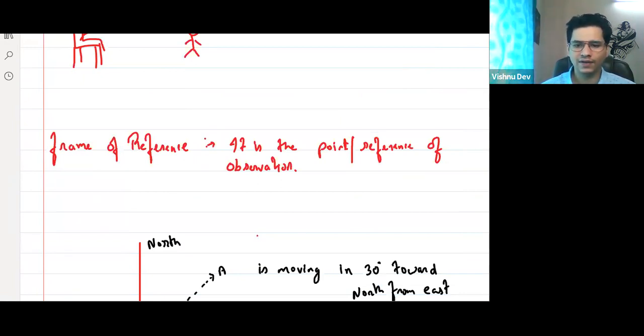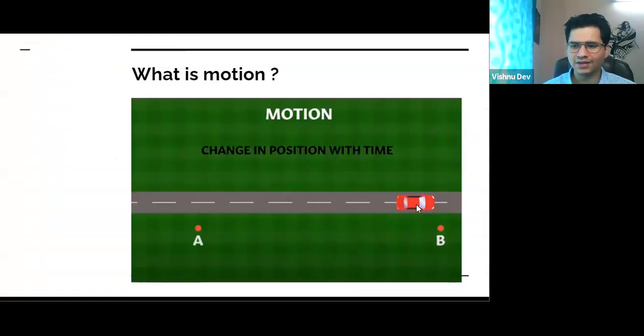For example, I'll explain the same example. If one person is standing over here, according to this person, the car was here. Suppose the car was here. Now after some time the car will go here. So I can say, according to this person, the car is changing its position. Yes or no? So it is in motion. Clear? Everyone is clear?